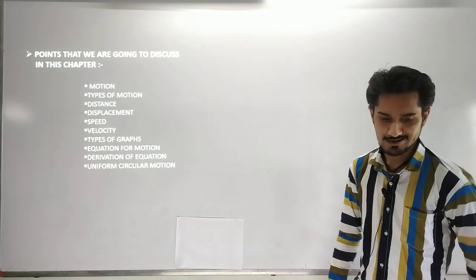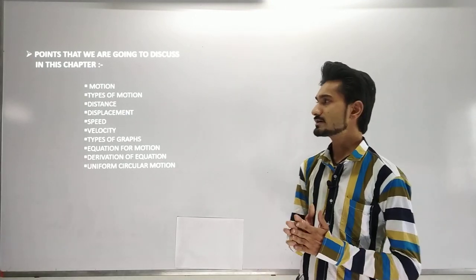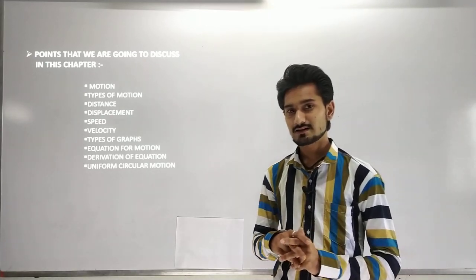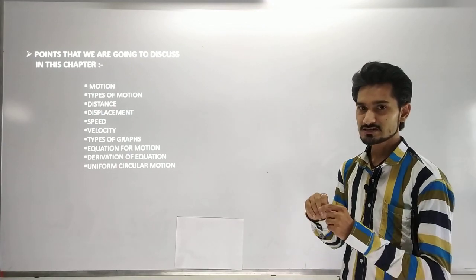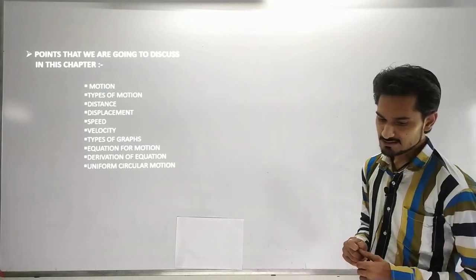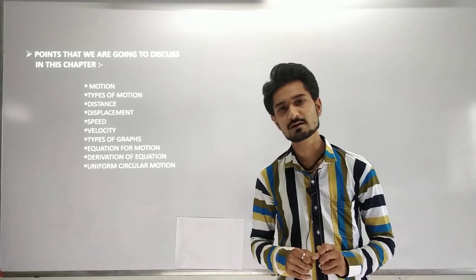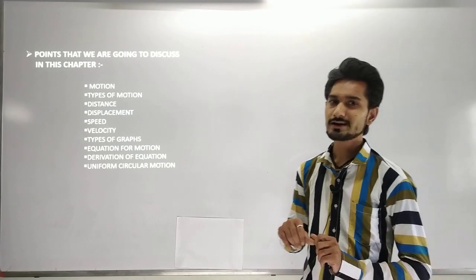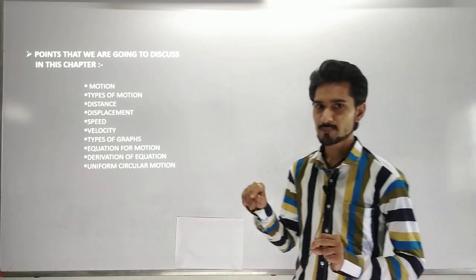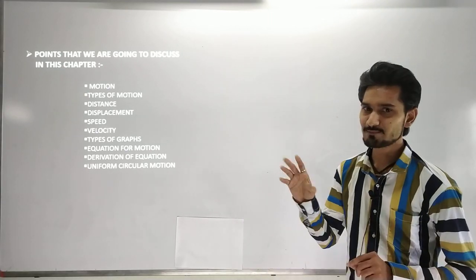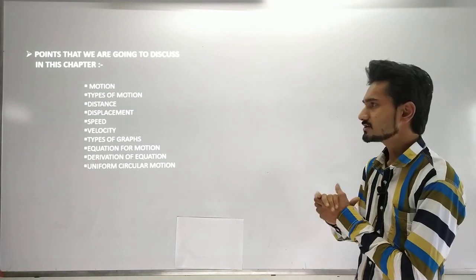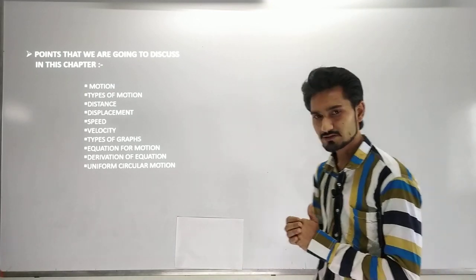Another motion is called circulatory motion. What is circulatory motion? If a body or object travels in a circular path and then comes back to its original position, we say it is doing circulatory motion. Another motion is known as periodic motion. If an object or body continuously travels on the same path at repeating times, we say it is doing periodic motion. There are lots of examples that we already discussed in the previous lecture, so we will not waste time on that.